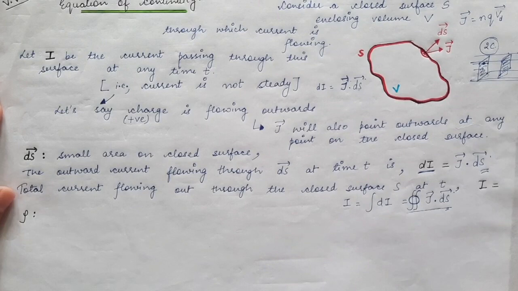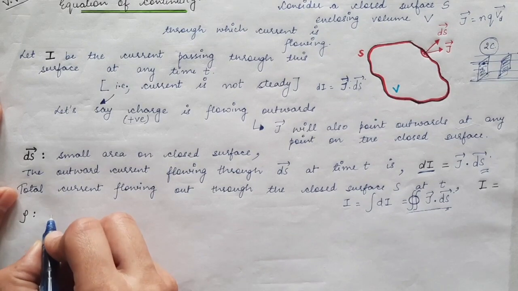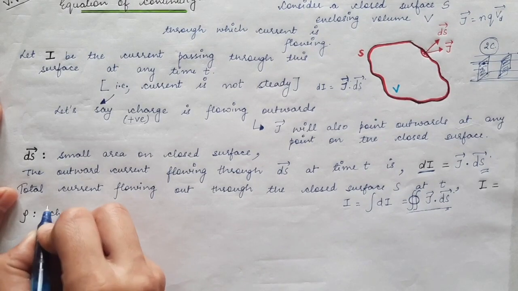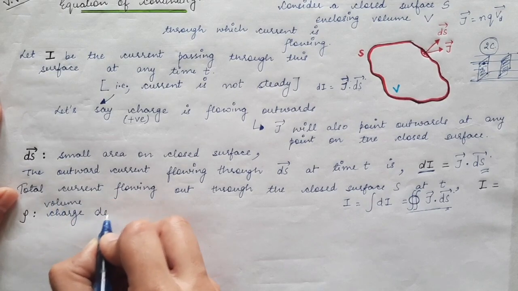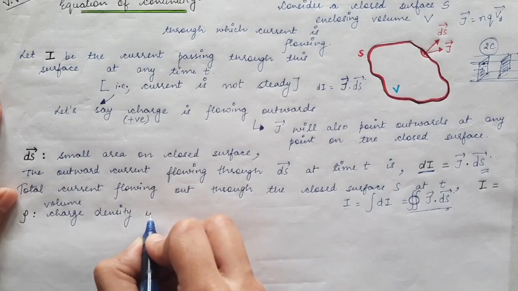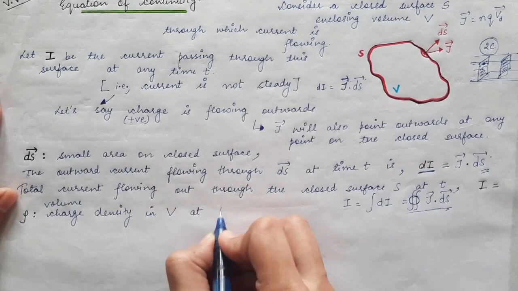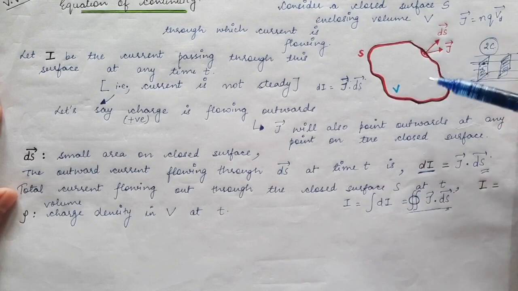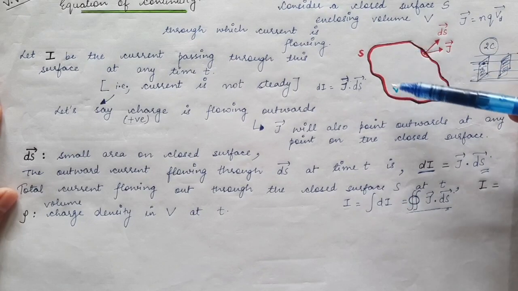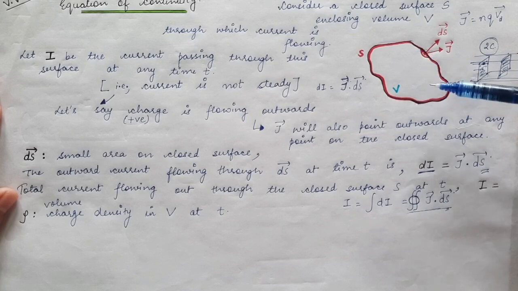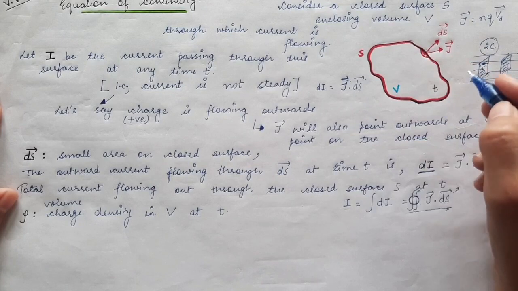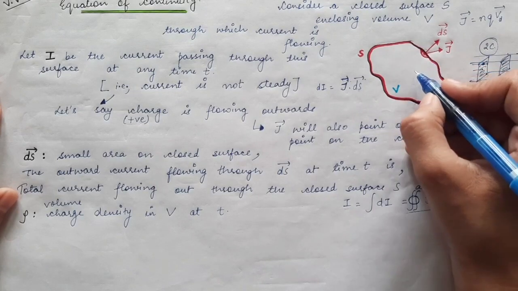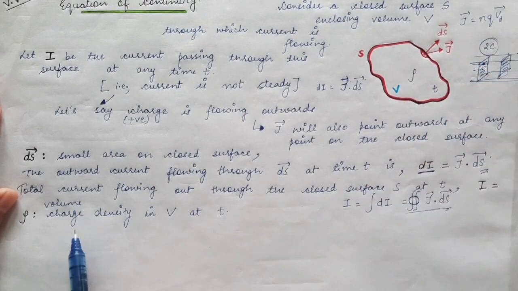Now we are supposing that, let's say, rho is the volume charge density in volume V at any time t. As we know that charges are continuously moving in the outward direction, so the charge density will be decreasing. So at any time t, I am supposing the charge density present in this closed surface is given by rho. So rho is the volume charge density, meaning total charge divided by total volume.